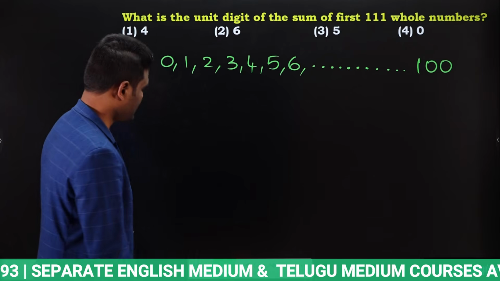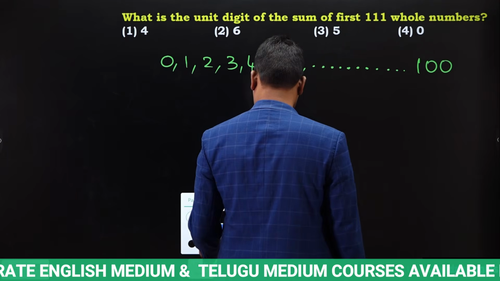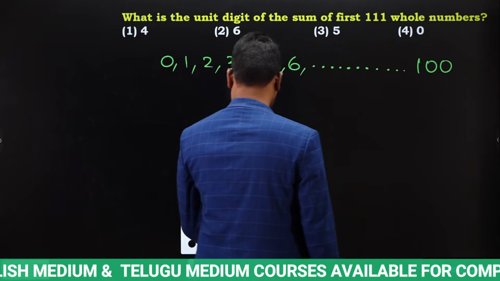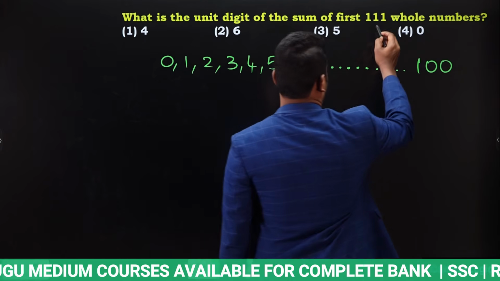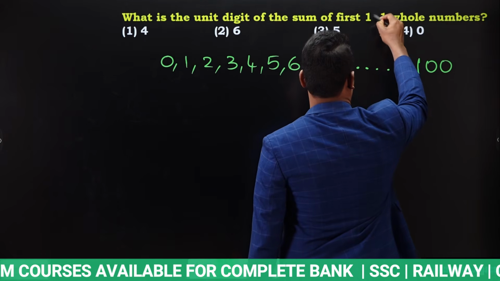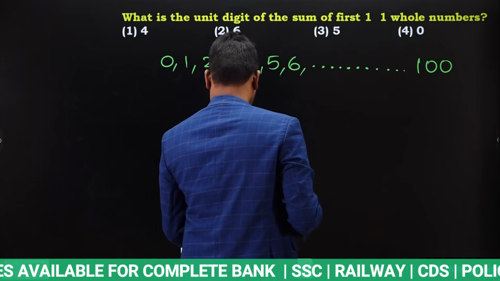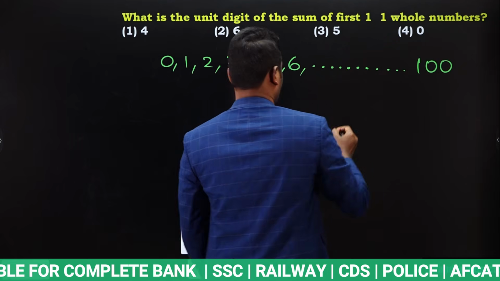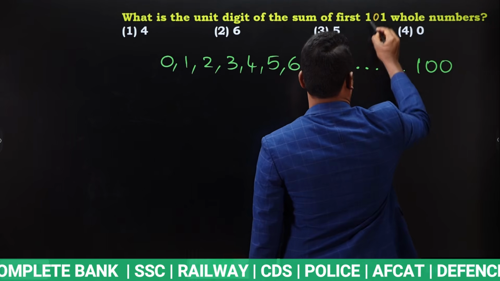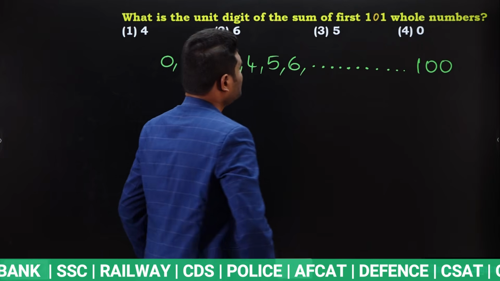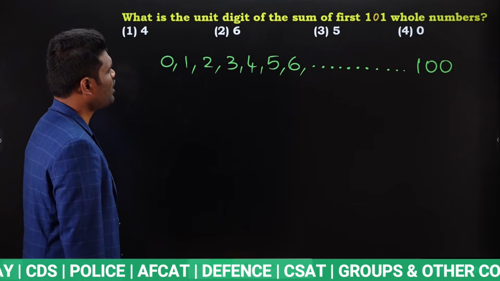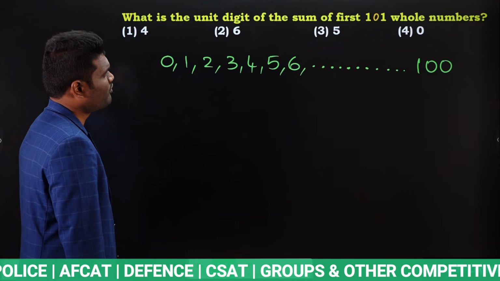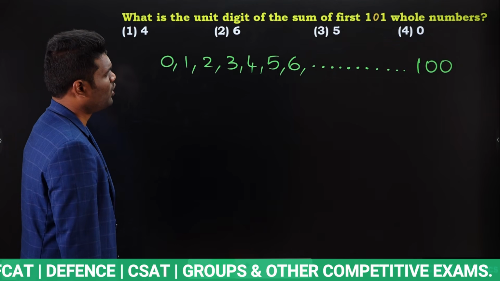Just a minute, I think it's not 111. We need to find the unit digit of the sum of the first 101 whole numbers.